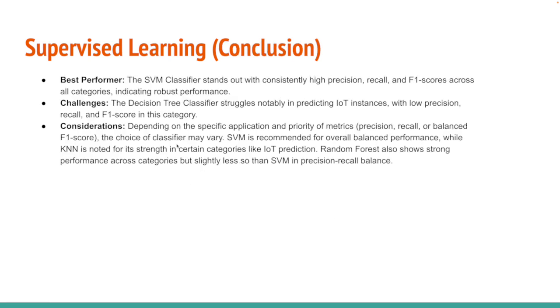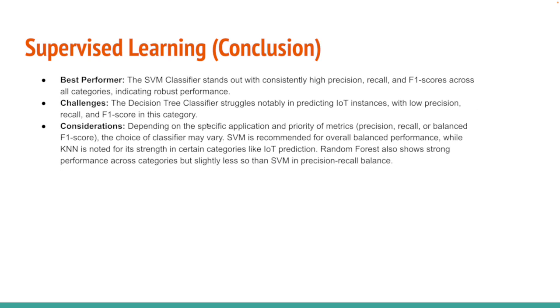So we have come to a conclusion that amongst these four models, the SVM classifier stands out with consistently high precision, recall, and F1 score across all categories, indicating robust performance. The challenge is that the decision tree classifier struggles notably in the IoT category, with low precision, recall, and F1 score.